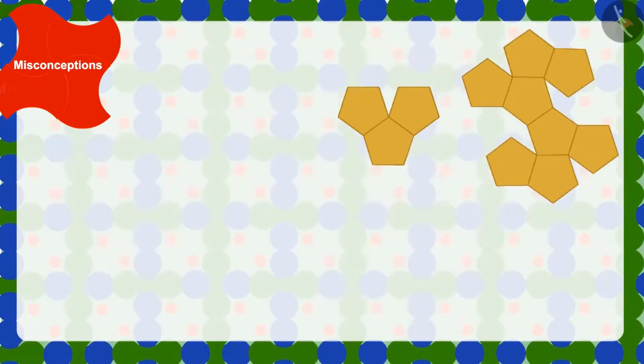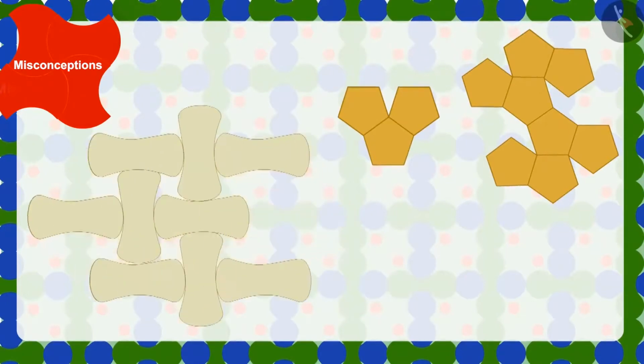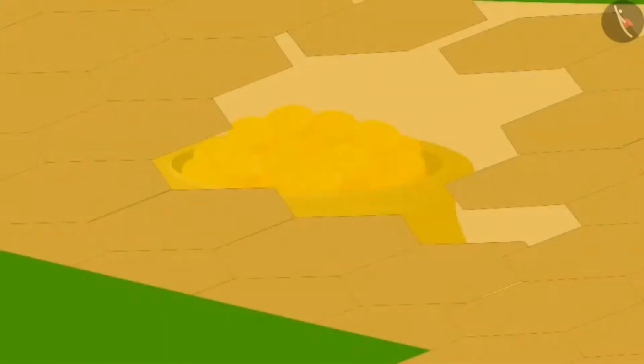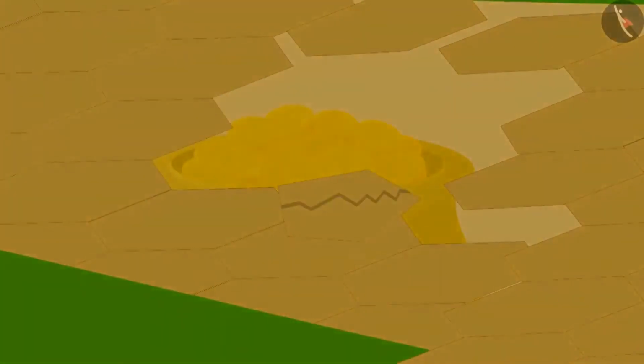Remember, children, there are many shapes like this one, which cannot be used to make designs which have no space between them. Golu kept trying the whole night, but he could not make a pattern with those tiles.